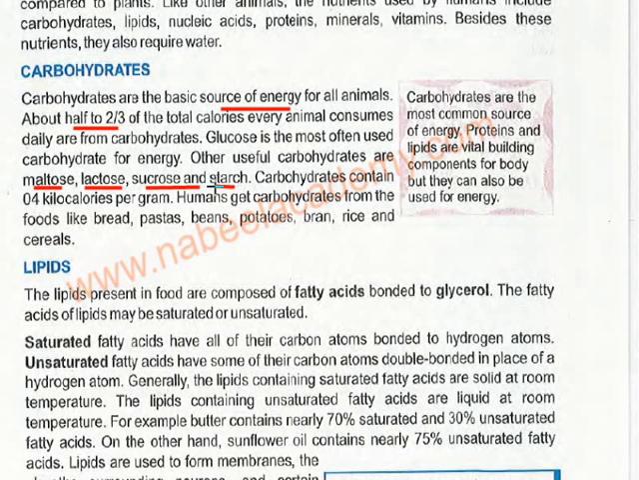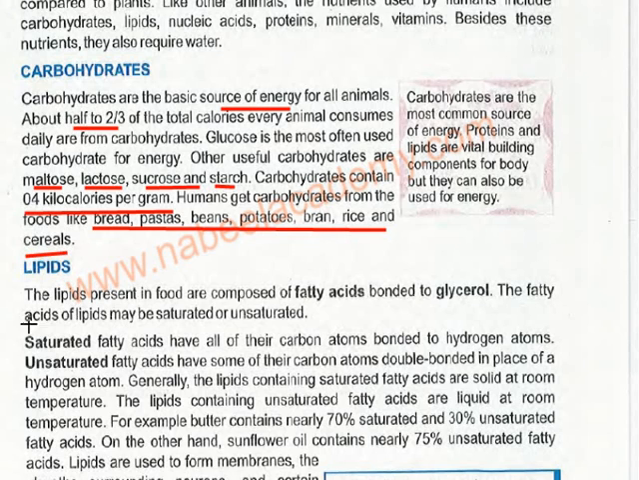Starch, what is starch? Whatever is present in wheat, flour, pasta, and rice, all these things contain starch and it does not have a sweet taste. But sucrose and glucose and these carbohydrates have a sweet taste. Carbohydrates contain 4 kilocalories per gram. So in 1 gram of carbohydrates you have 4 kilocalories. Humans get carbohydrates from bread, pasta, beans, potatoes, bran, rice, and cereals, okay.